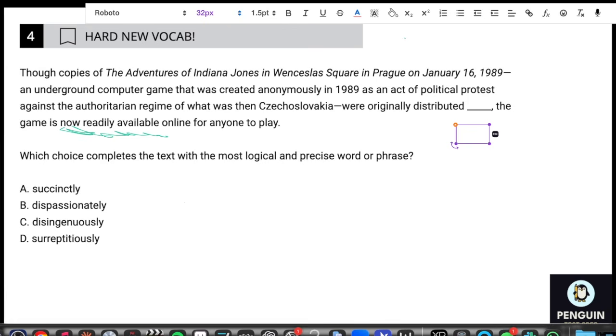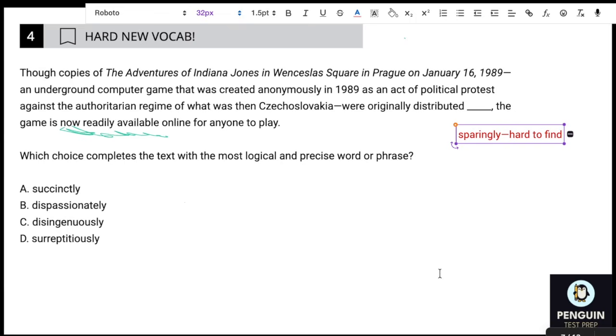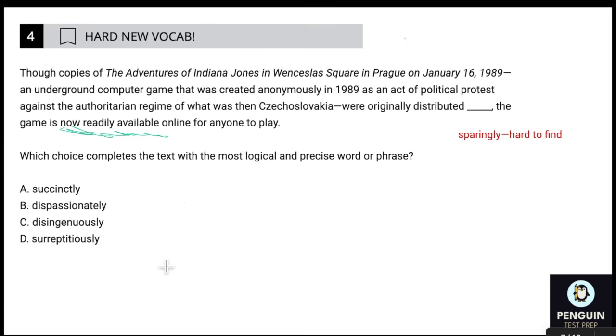Just going off of that, I'm going to go with sparingly, something like that. Because if it wasn't distributed that much, then it wouldn't be readily available. Hard to find. I'll go with that. Okay, so going through my answer choices here, succinctly. Succinct means kind of short and to the point. I don't know that that really makes sense here. Dispassionately. If you don't know that word, just think about passion and dis. So not with passion. That also doesn't really seem to line up with what I'm looking for.